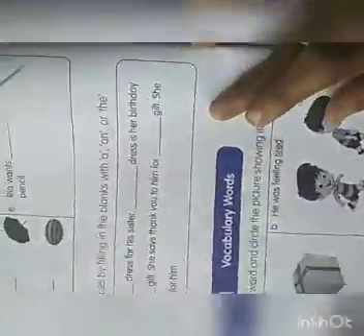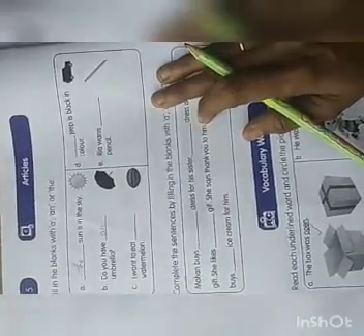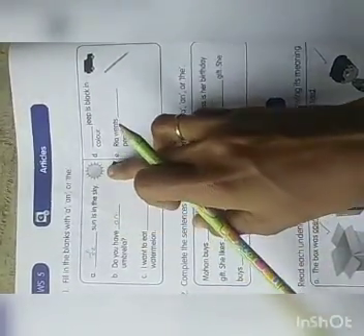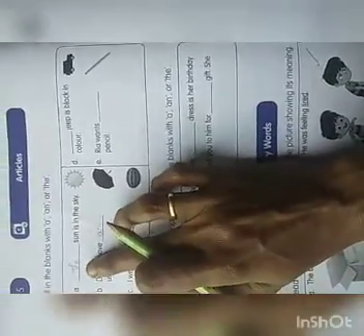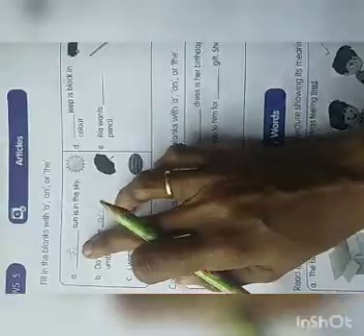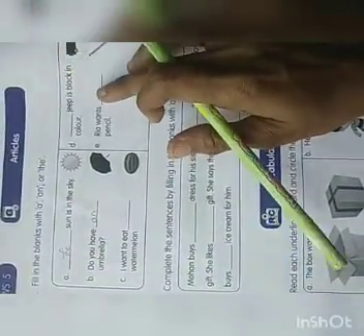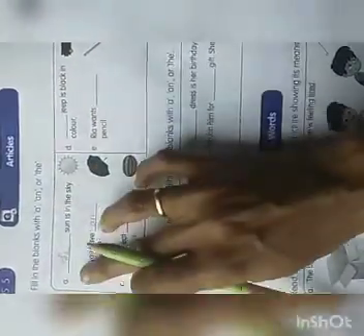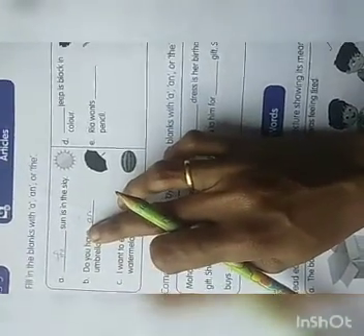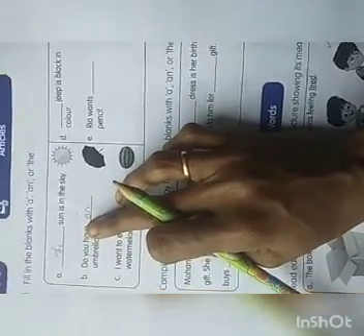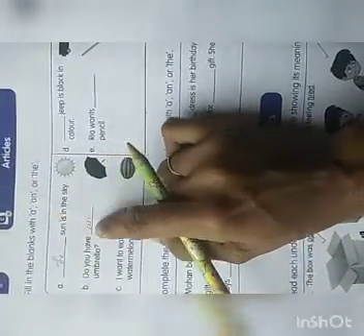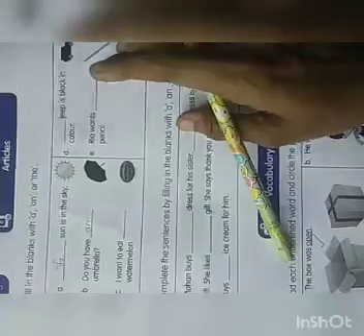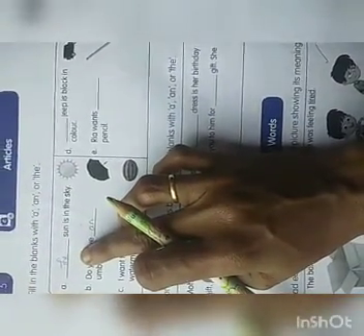Okay, children. Come to next page. Yes, here also article. Dash sun in the sky. So, the sun is in the sky. Why is it the sun? There is only one sun, right? We don't have a lot of suns. We have only one sun. So, it is the sun. Don't want to specify it. Only one sun is there.